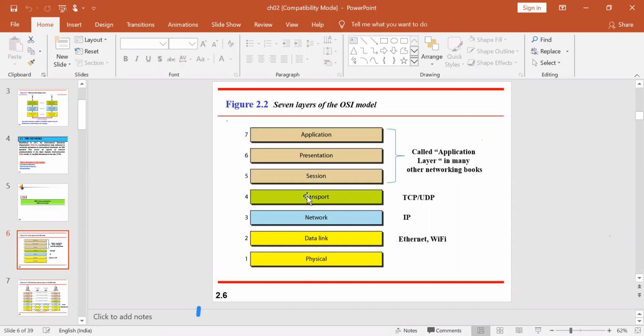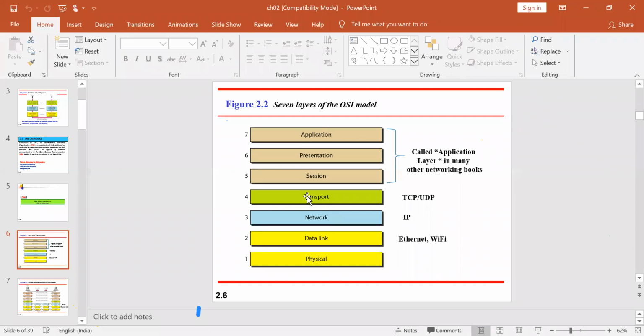Once it is done, the next one is your transport layer. As the name itself suggests, it is a transportation department. In transportation, there are many means of transporting from one end to another. Here in networking, two concepts come into the picture: wireless and wired. With respect to these two concepts, they have designed several protocols, that is, several rules.